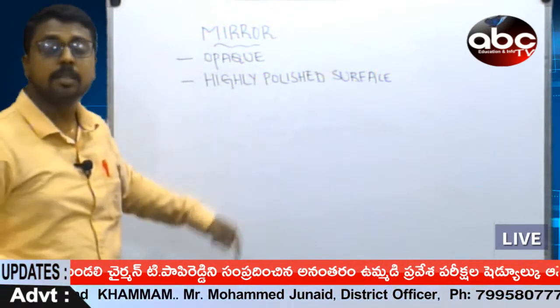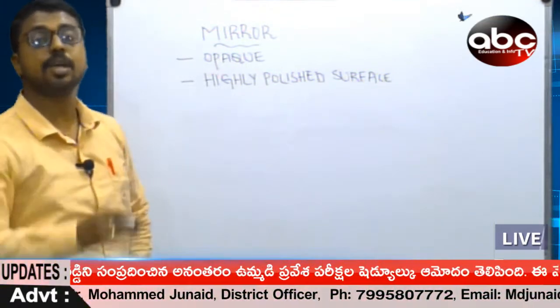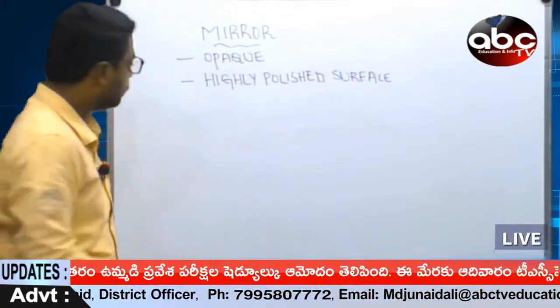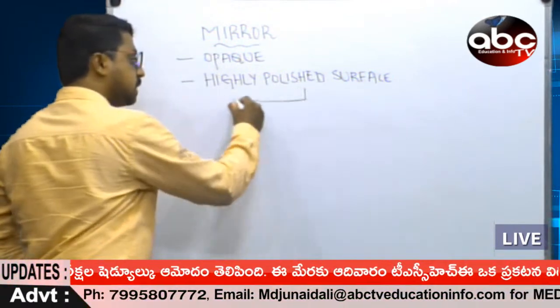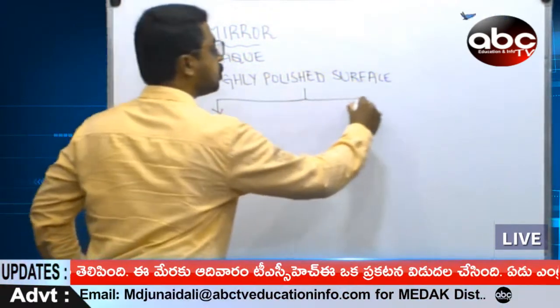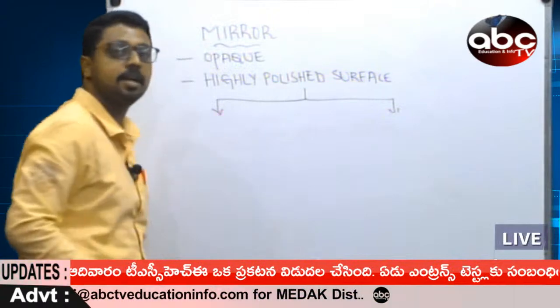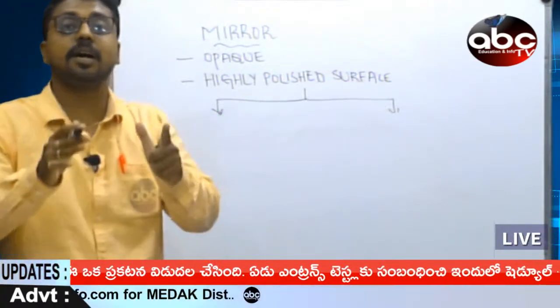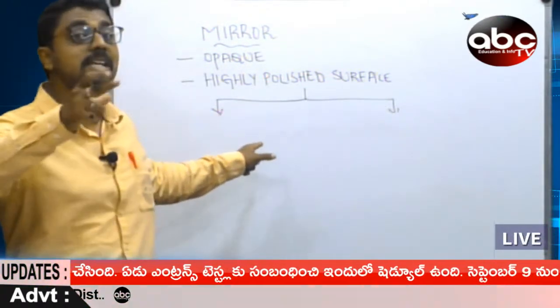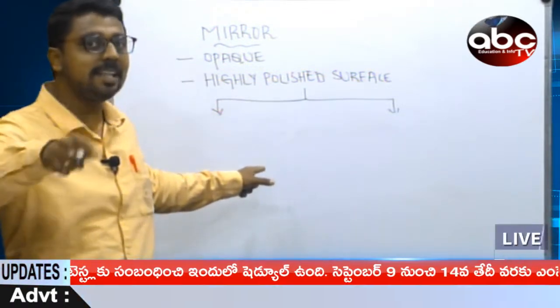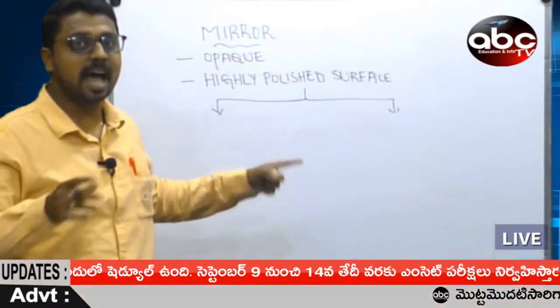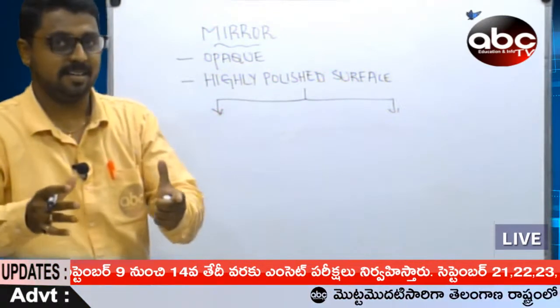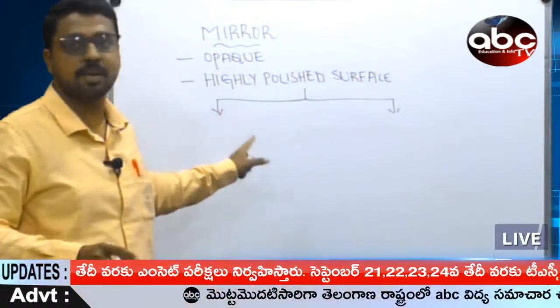And of course, if we go on to the classification, the mirrors are majorly of two types. Listen to my word carefully, dear students, I am using the word 'majorly'. Listen at the ending of my class what word I say, because here there is a small differentiation.